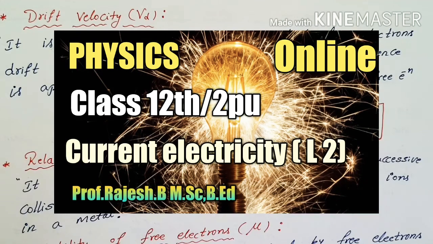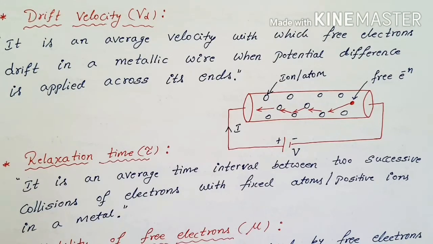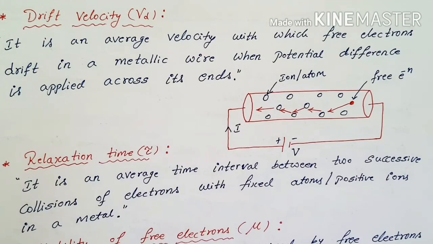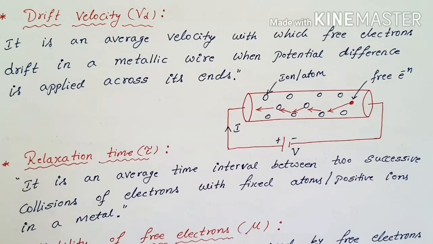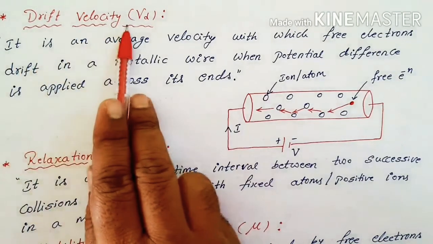We started the current electricity chapter, the third chapter. This is the second session of the current electricity. In this session, you are going to understand what is the meaning of drift velocity, relaxation time, mobility of the free electron, and we are solving the derivations on the current densities and the conductivity and the current in the form of drift velocity, and we are learning about the resistance in series and resistance in parallel derivations. First we are going to learn about the drift velocity concept.